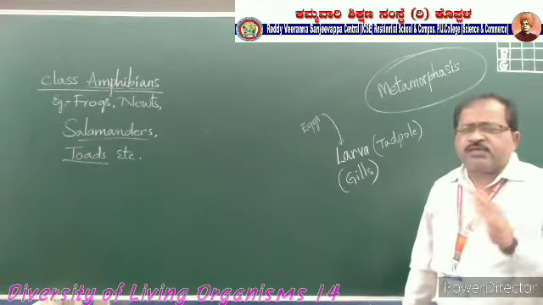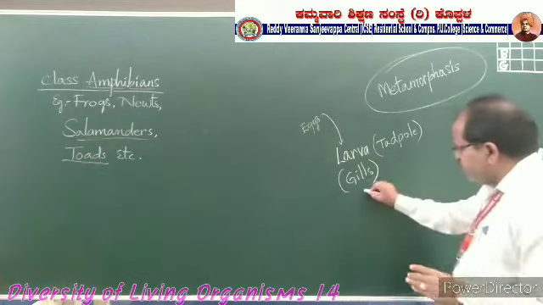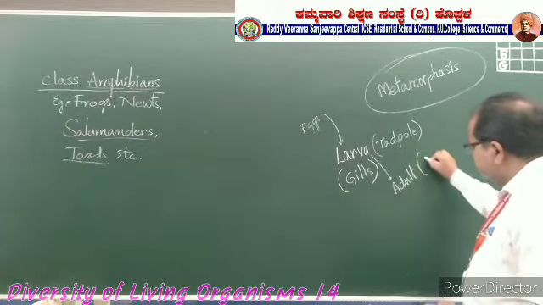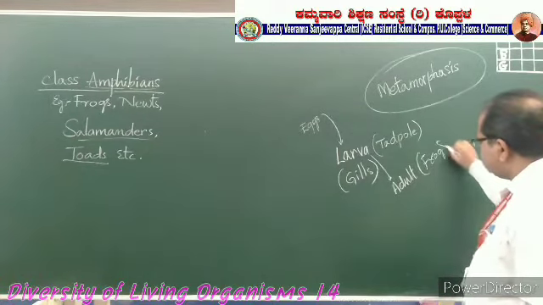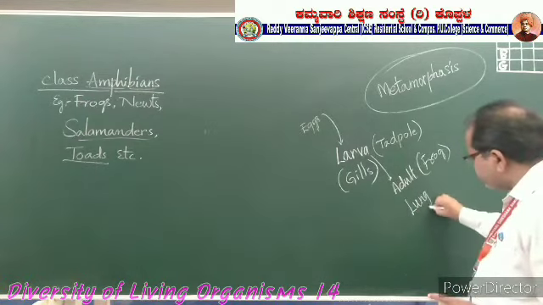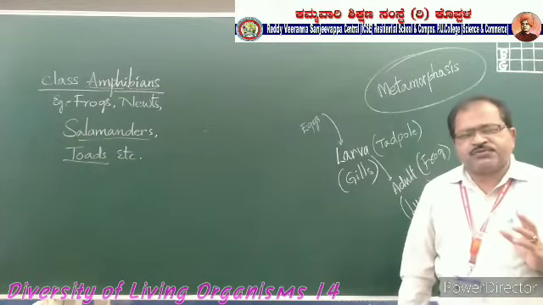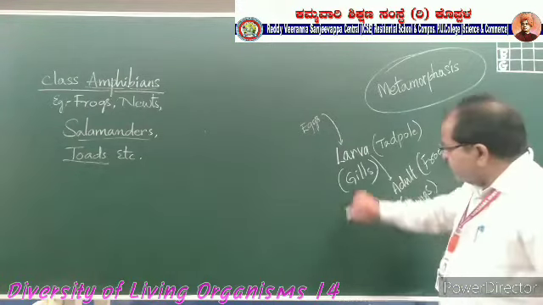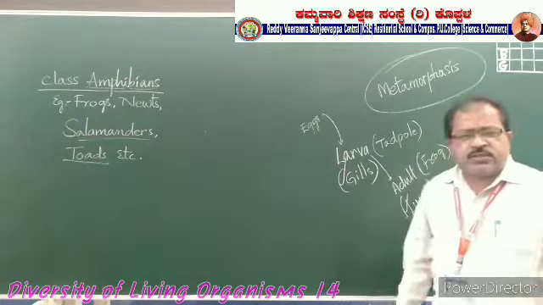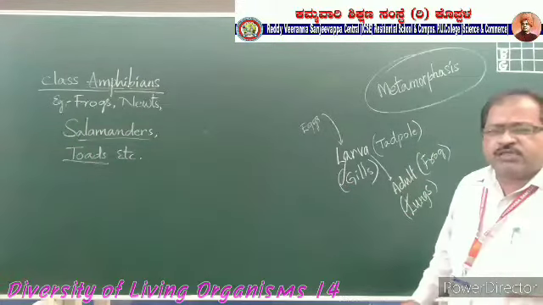After this, the larva develops into the adult stage, that means the adult frog. These have lungs as the respiratory organs. At the larva stage they have gills as the respiratory organs, and at the adult stage they have lungs. The gills are modified into lungs, and lungs are the respiratory organs for these amphibians.